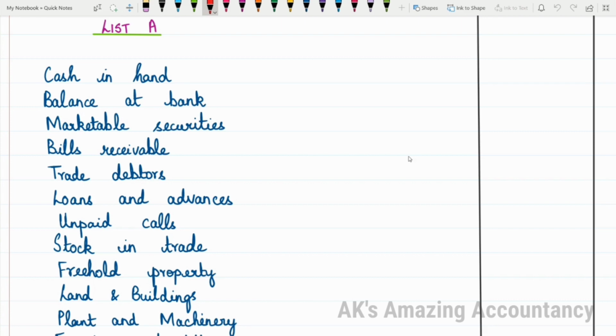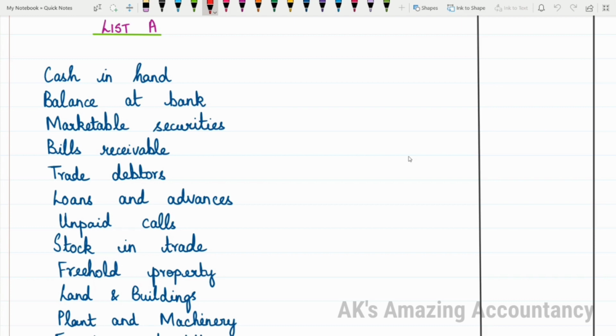That's all. You need not be very specific regarding the order of these items, and you will not get all these items in every problem. Whatever is available in the problem, those items alone you mention here. Only one tip I would like to give you while mentioning the assets. Those assets which are more liquid and current, list all those current assets first. For example, cash in hand, balance at bank, marketable securities, bills receivables, trade debtors, and all that.